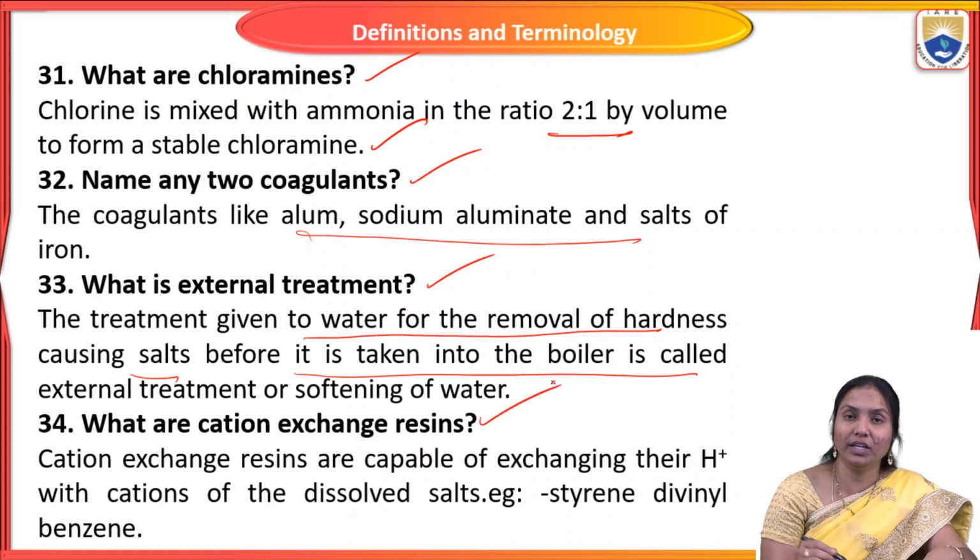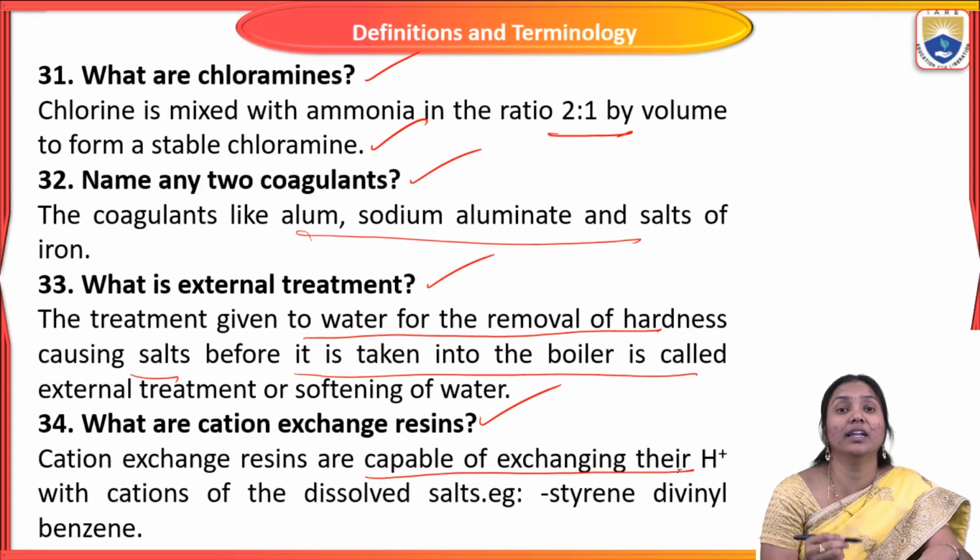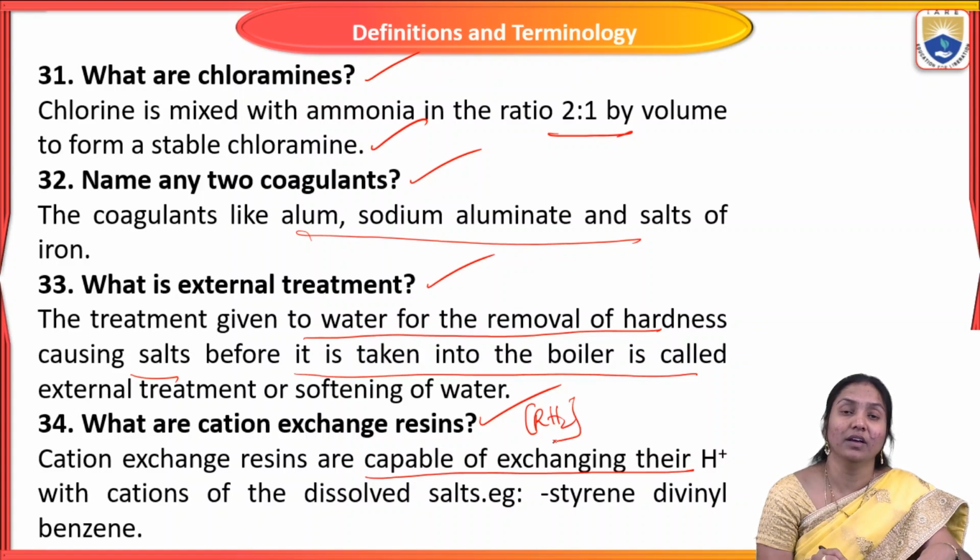And what are the cation exchange resins? Cation exchange resins are capable of exchanging their H+ ions. The cation exchange resin is RH2 or RH+. So this cation exchange resin is capable of exchanging its H+ ions into the water and absorbs all the cations which are present in water. It is called cation exchange resin, mainly used in this ion exchange process.